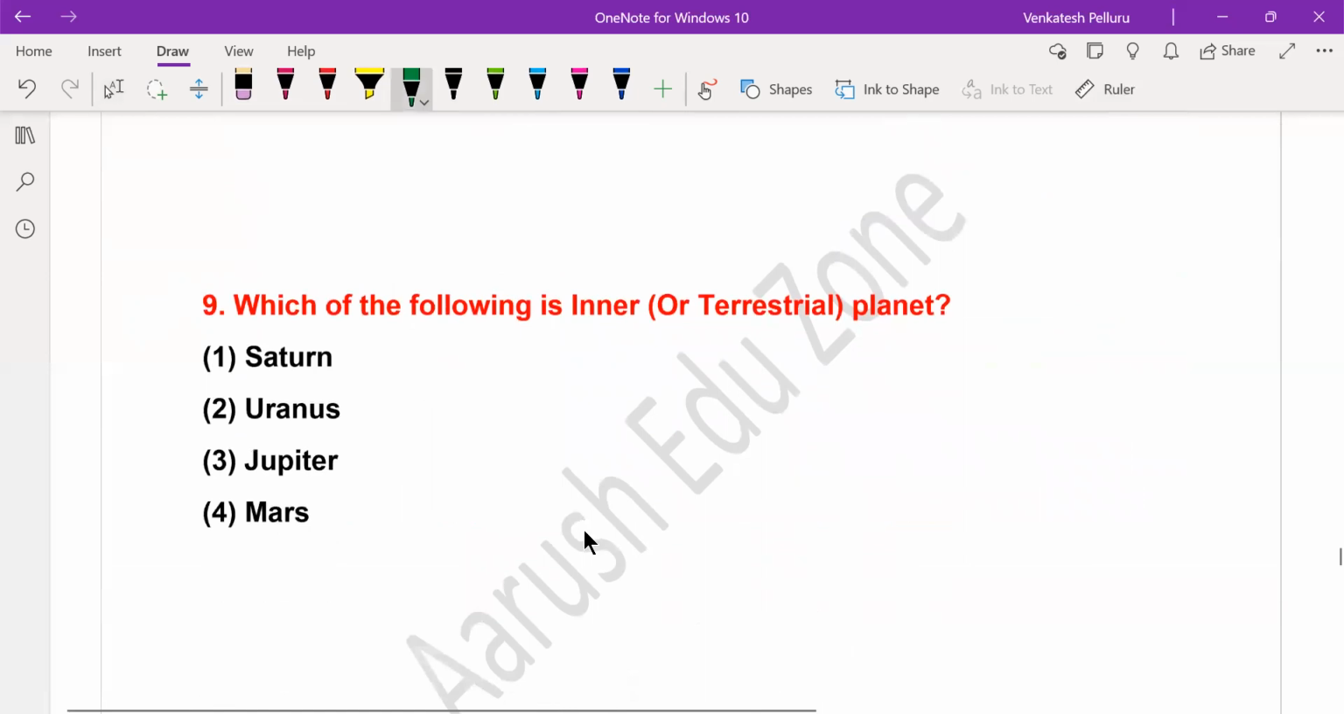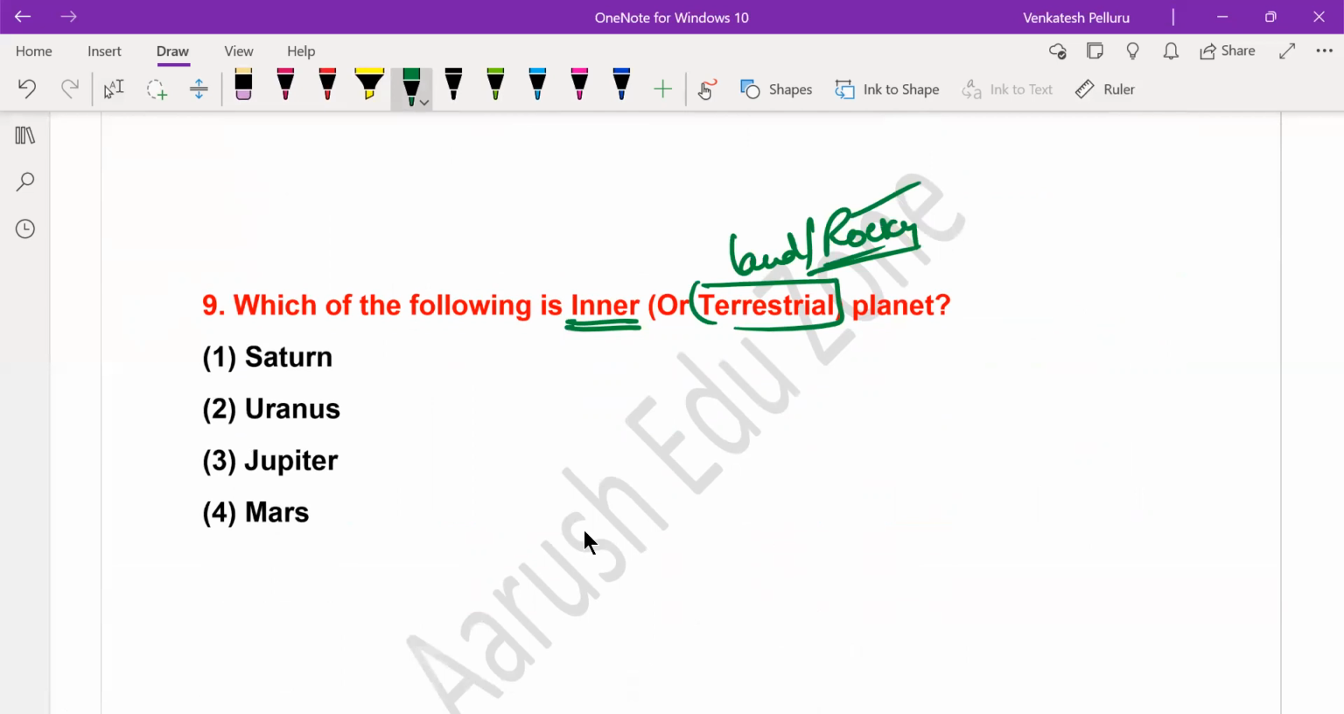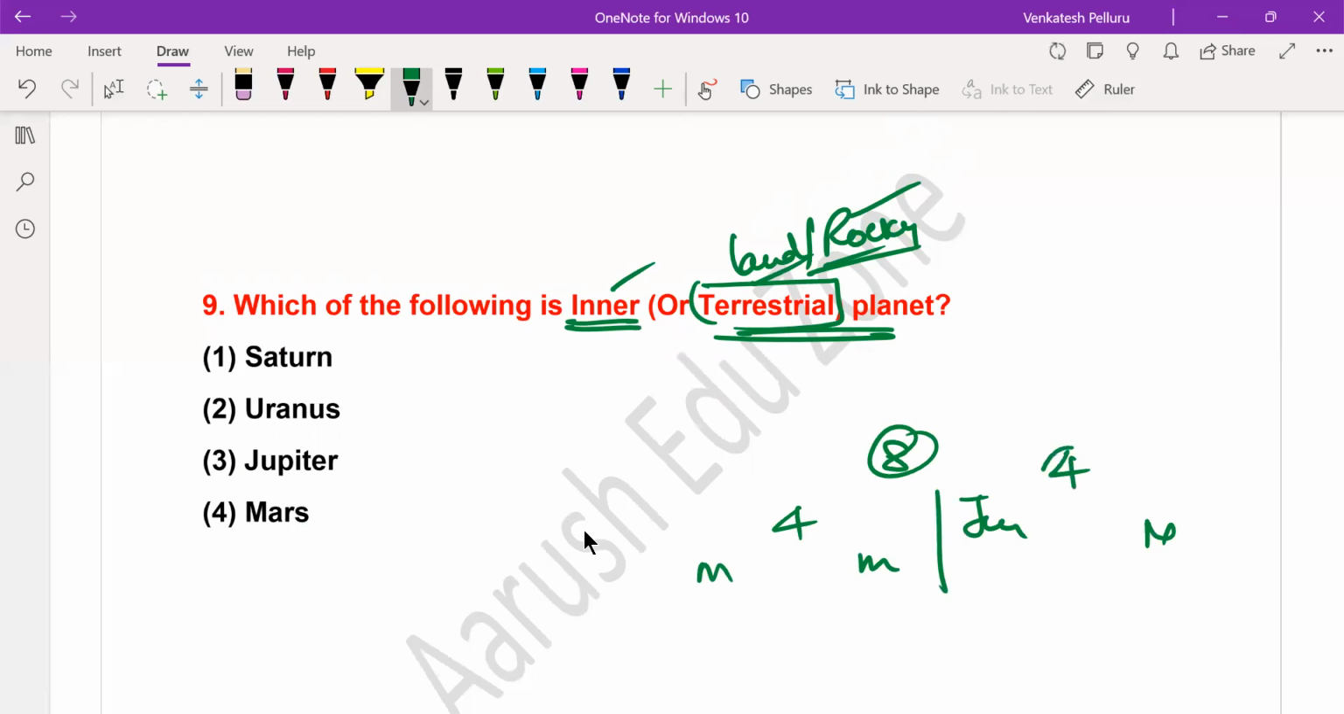Question number 9. Which of the following is inner or terrestrial? Terrestrial means it has a land surface, or it's composed of rocky material. So it's composed of rocks. Which of the following planets are often referred to as inner planets or terrestrial planets? Generally, out of the 8 planets, the first 4 planets, starting from Mercury to Mars, are known as inner or terrestrial planets, and the planets starting from Jupiter up to Neptune, the last 4 planets, are known as outer planets or gaseous planets. The reason we will mention in the next page.